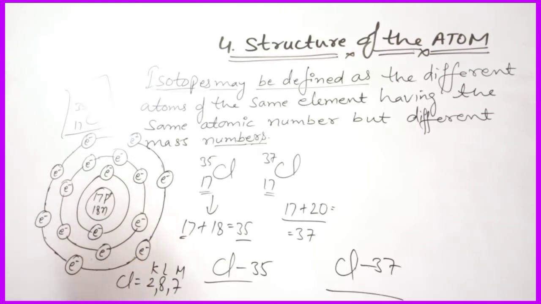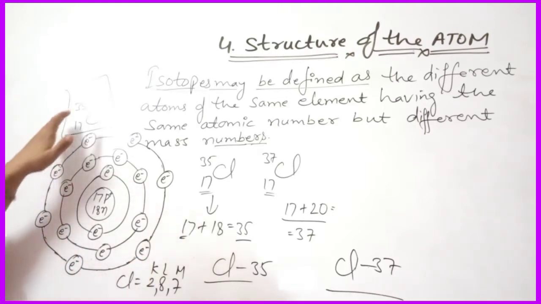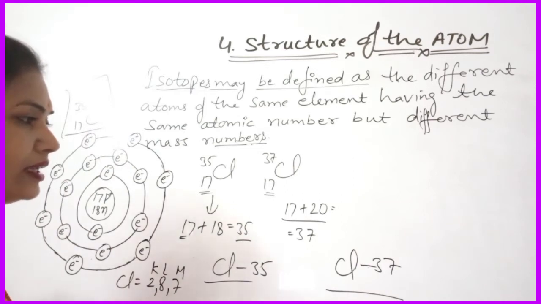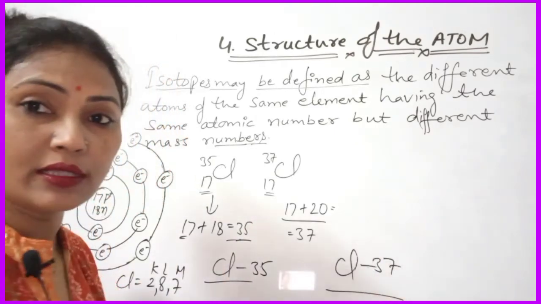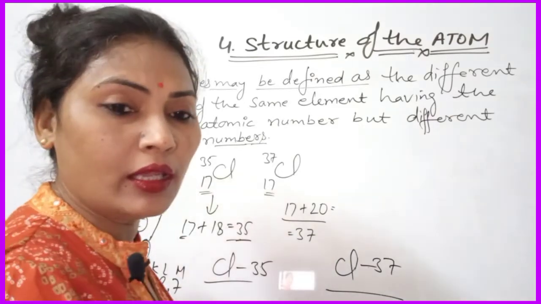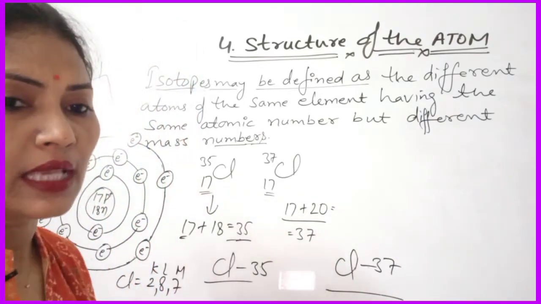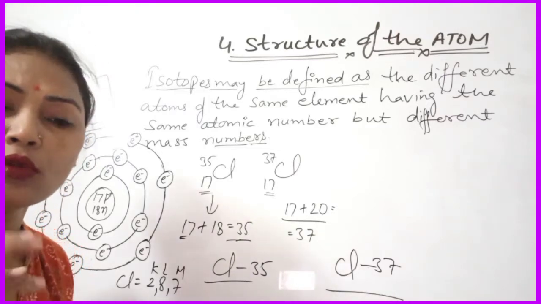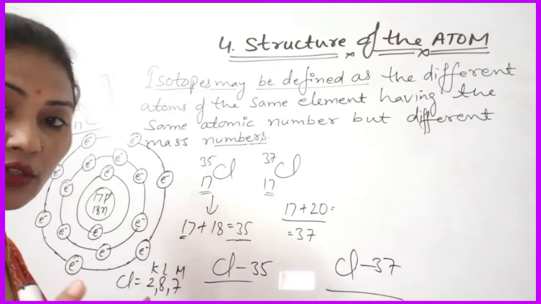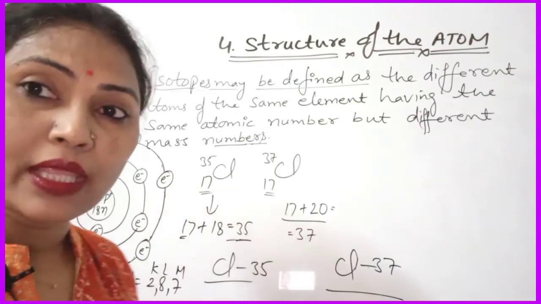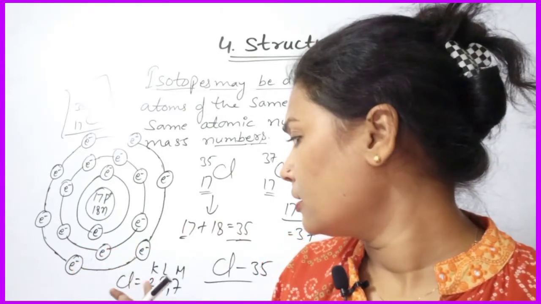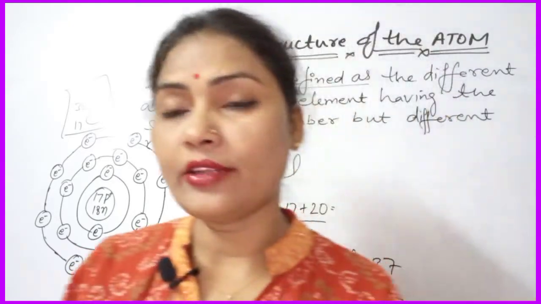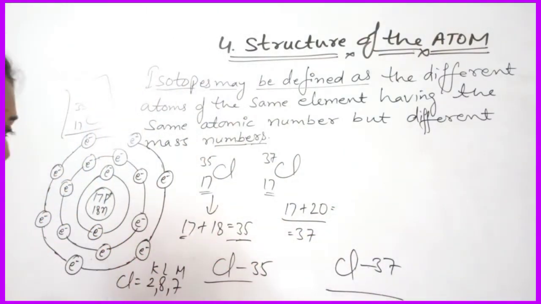Now you can make the atomic structure of the remaining isotope. So this is the structure of Cl 17 35, means isotope 35 whose mass number is 35 and atomic number is same, you know that. Now you can make the another diagram, that contains the same numbers, means 2, 8, 7. 2 electrons are present in the K shell. Then L shell contains 8 electrons, okay, and M shell contains 7 electrons. Got it? So same number of electrons are present over there.